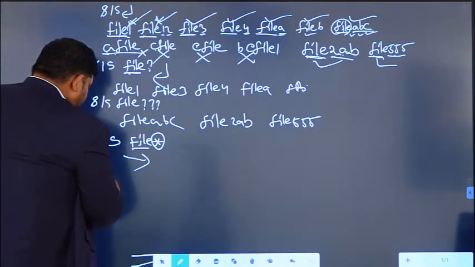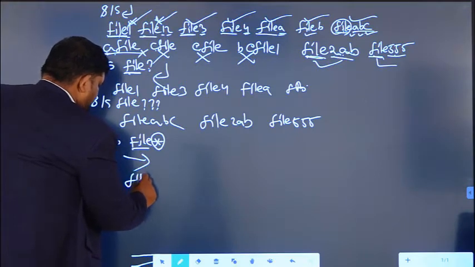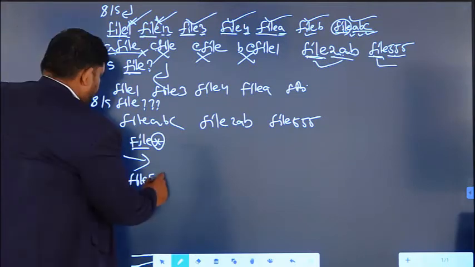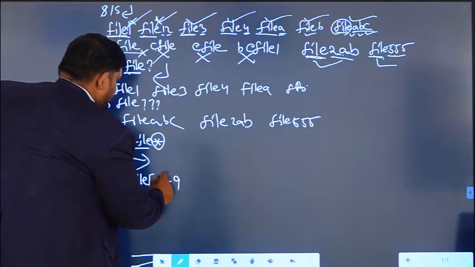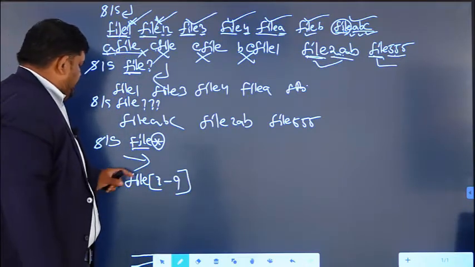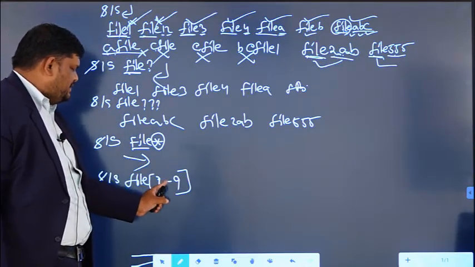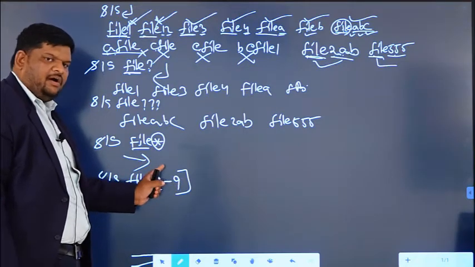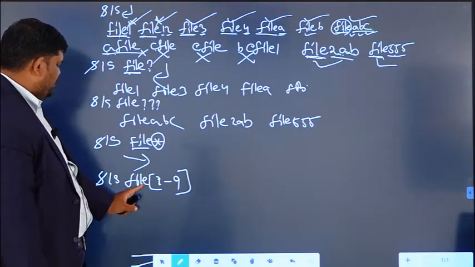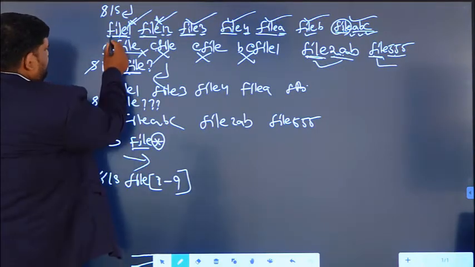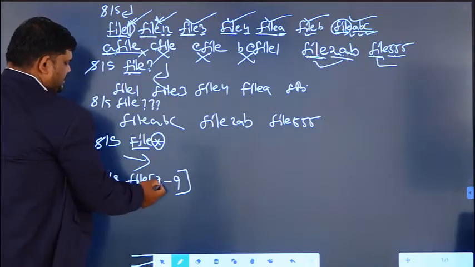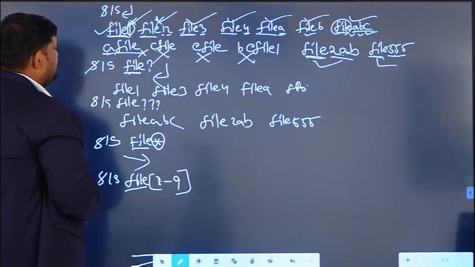Like that, with a range, assume 1 to 9, I have given the range 1 to 9 without any star symbol. So only a single occurrence within that range will match, that means file 1 or file 2, file 3 and so on, up to file 9. Only those files will come. Now let us check what files will come. File matches, and within the range 1 to 9, yes, one digit is within that range, so it will come as output.